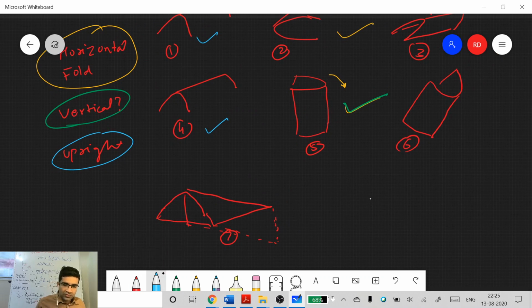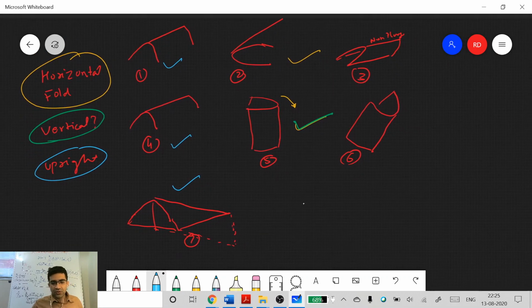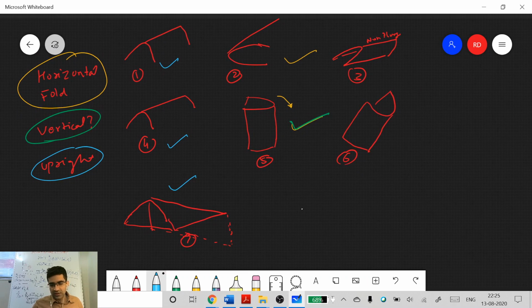So some of you are saying this is also upright. So you say all these are upright. Okay. So how can you actually define the orientation of these types of folds, different kinds of folds? We'll cover this. How will you define the orientation of these different types of folds? What is varying?